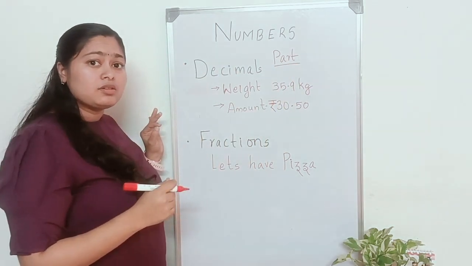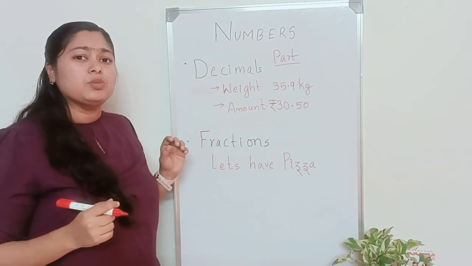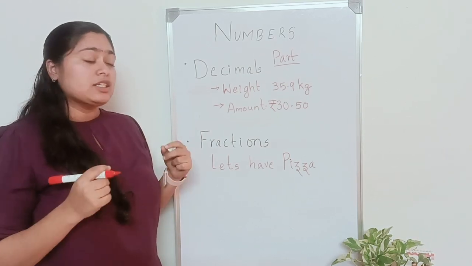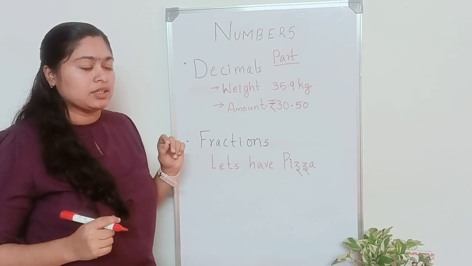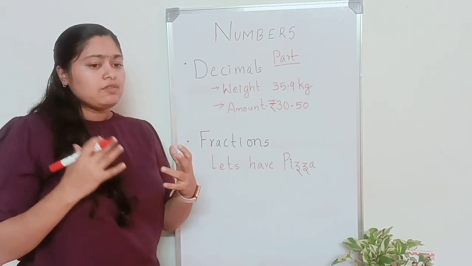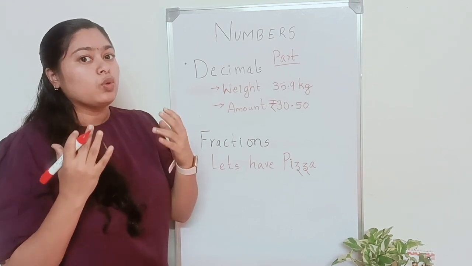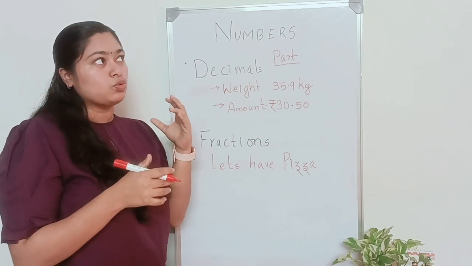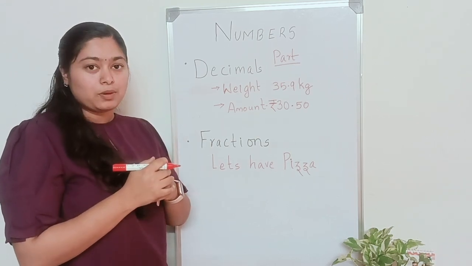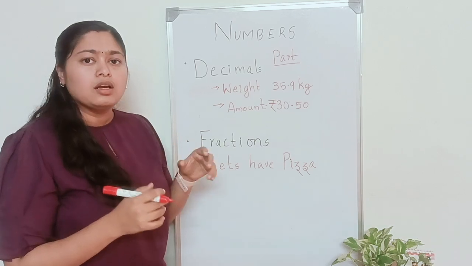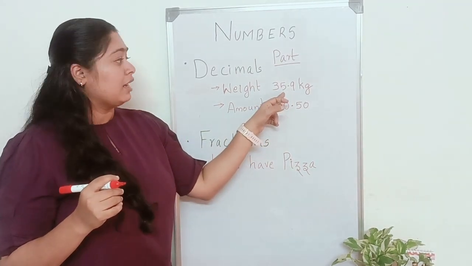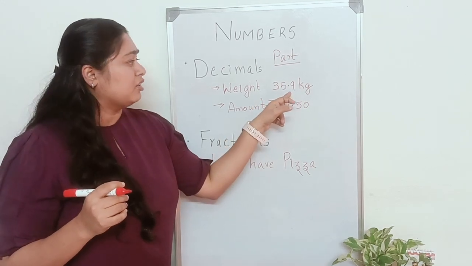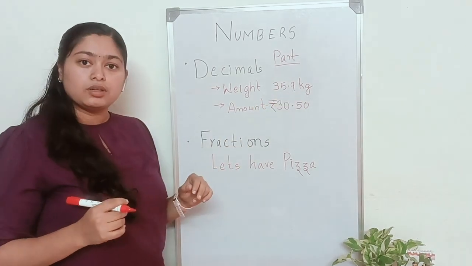Why part numbers? Because actually they seem to be a part of something. So let's focus on decimals. Let's see some examples. Probably when you look at a weighing machine, or when you go to the shop with your mom for shopping and you see the weighing scale, you might see the digital display showing a value like 35.9 kilograms.